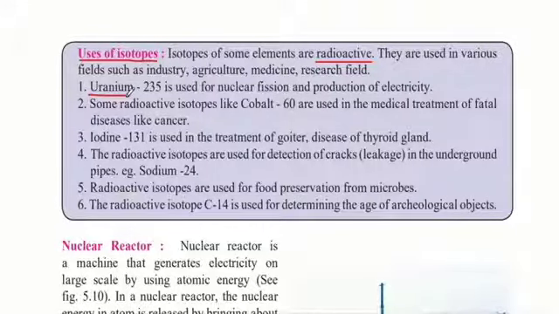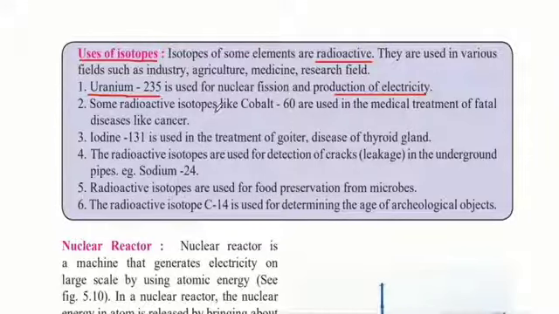Uranium 235 is used for nuclear fission and production of electricity. So uranium 235 is one example of a radioactive element which is used for nuclear fission, and it is also used for production of electricity.